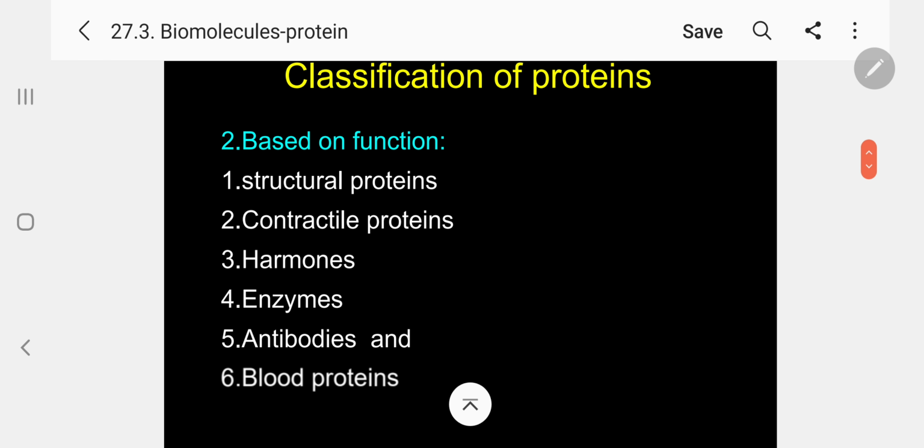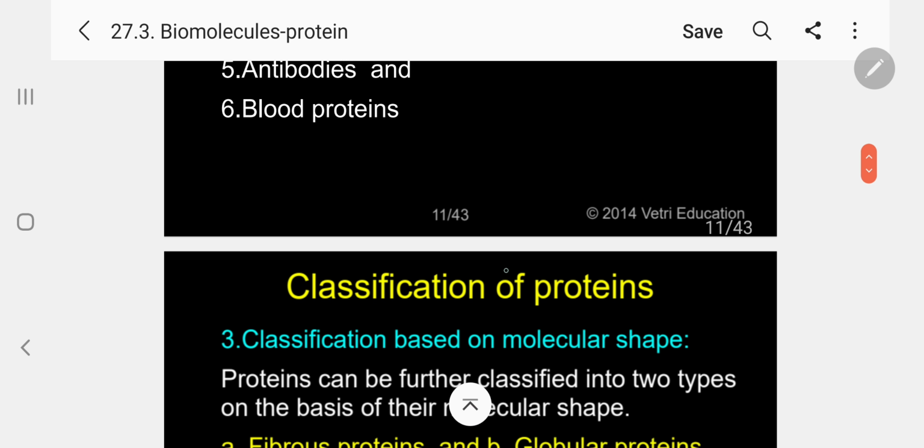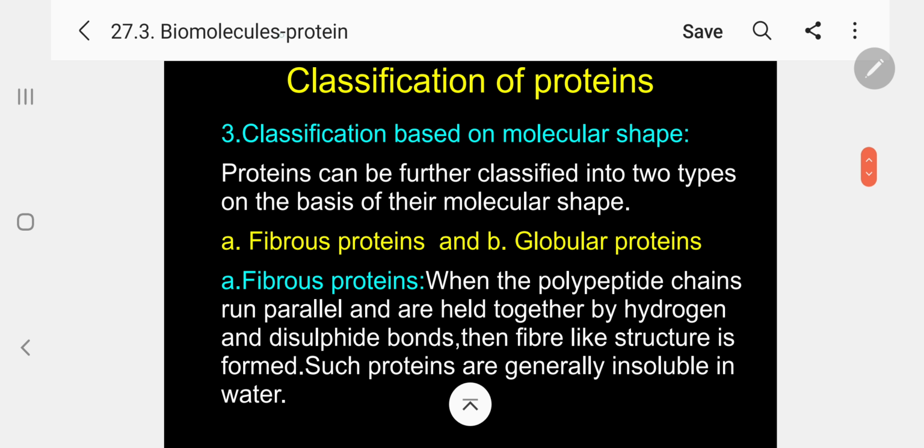So coming to the classification of proteins based on function, we have different types: structural proteins, contractile proteins, hormones, enzymes, antibodies, blood proteins. Further explanation not required. And third, classification based on molecular shape. Proteins can further be classified into two main types on the basis of molecular shape: fibrous proteins and globular proteins.